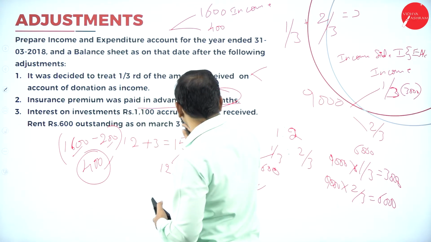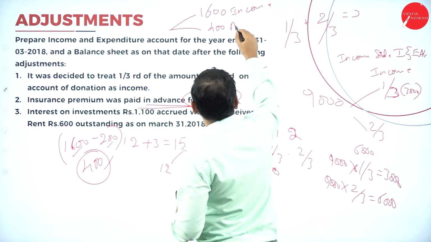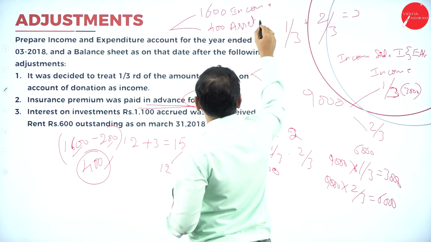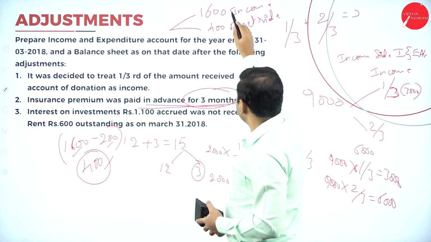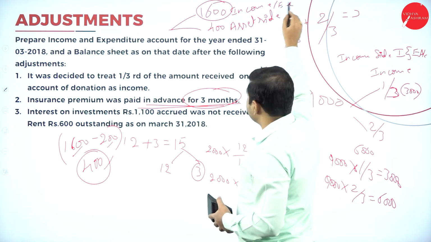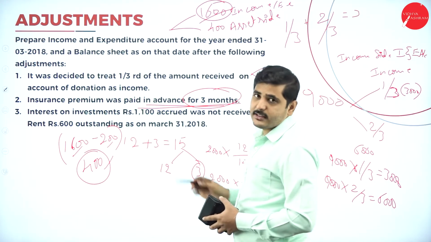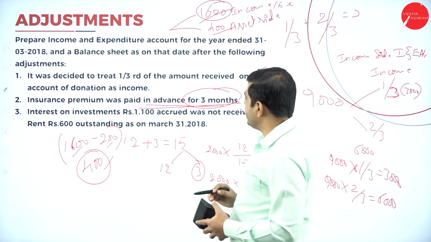So it is an advance payment, shown on the asset side of the balance sheet. 1600 goes in the income and expenditure account, expenditure side, and 400 on the asset side of the balance sheet as paid in advance.